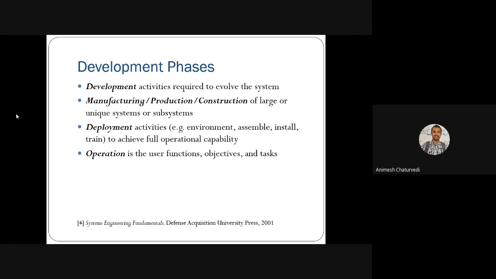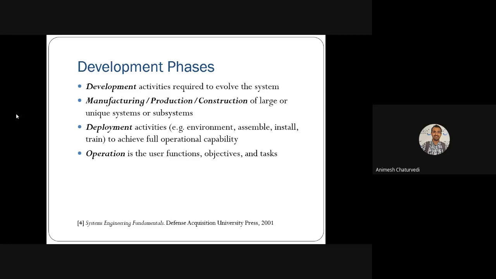Then in the development phase you think of manufacturing, production, and construction. This is the phase where the project team actually does something: manufacturing, production, and construction of a large system or its sub-components, subsystems, or sub-entities, whatever parts are required. They gather from somewhere, they build something from somewhere, and then they merge and integrate them. Then they also think in this phase about deployment.